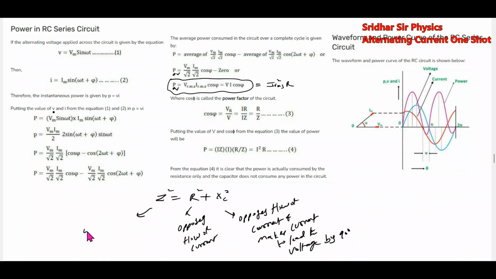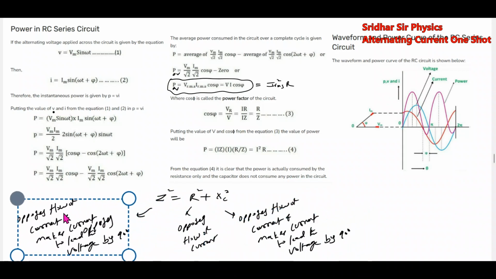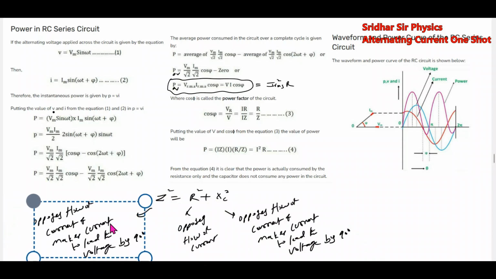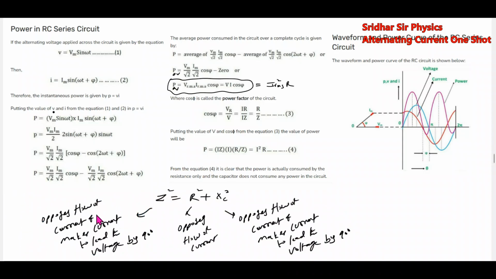What about impedance? It opposes flow of current, the same thing. It is the resultant of these two. It opposes flow of current and makes the current lead the voltage by an angle. Got the idea now?